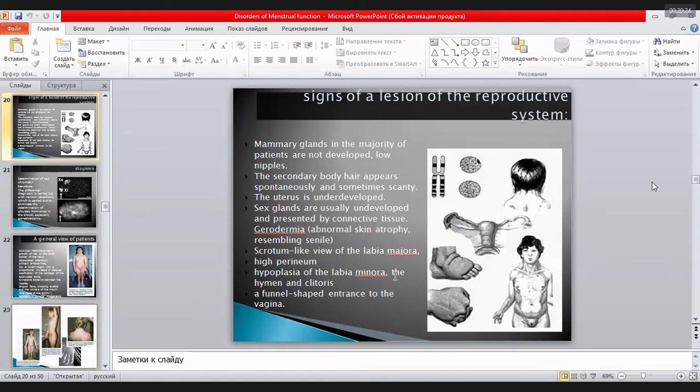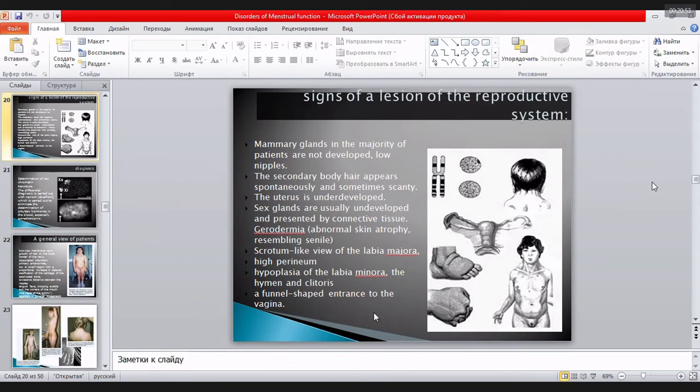Secondary body hair appears spontaneously and sometimes is very scanty. The uterus is underdeveloped. Sex glands are usually absent and presented as connective tissue. The scrotum has the view of labia majora. We have hypoplasia of labia minora and a funnel-shaped entrance to the vagina.